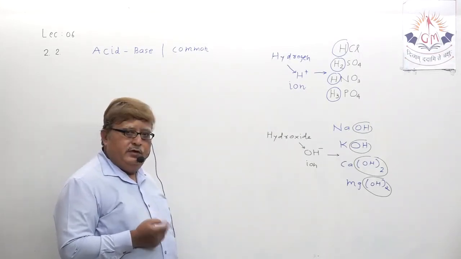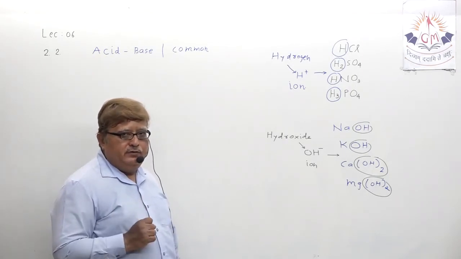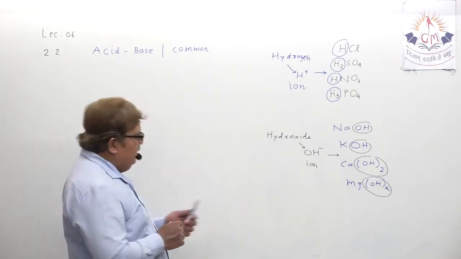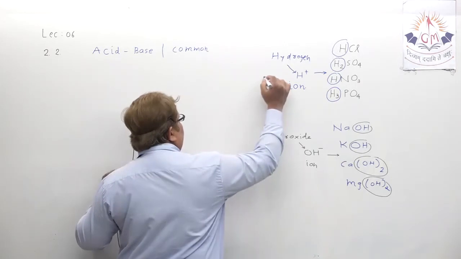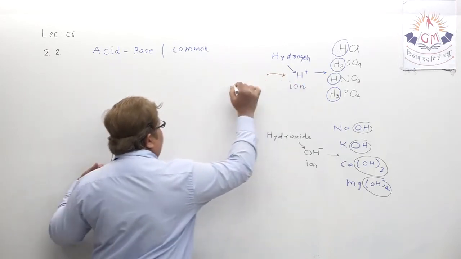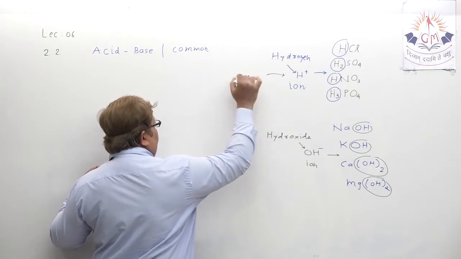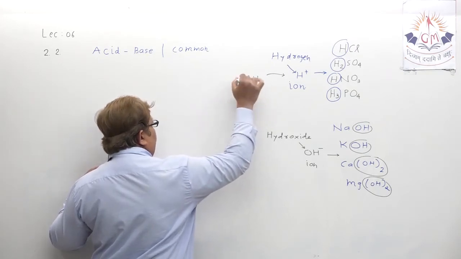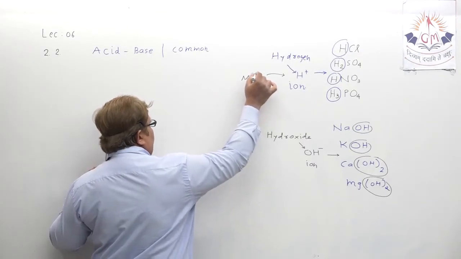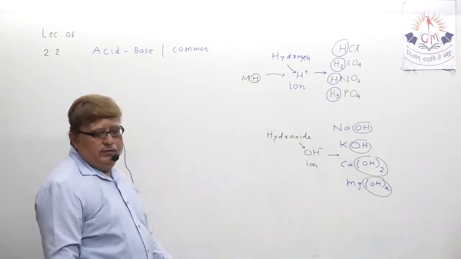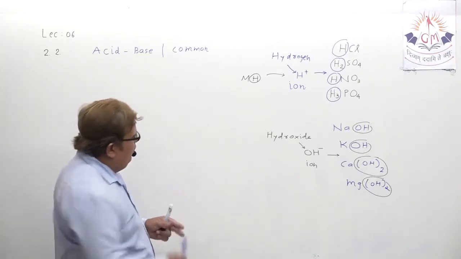Acid releases H plus ion and base releases OH minus ion. If I want to generalize the formula of acid, I can write it this way: MH. M means any other element, but H is always present. So this can be the general formula of acid. Understand? So what could be the general formula of base?